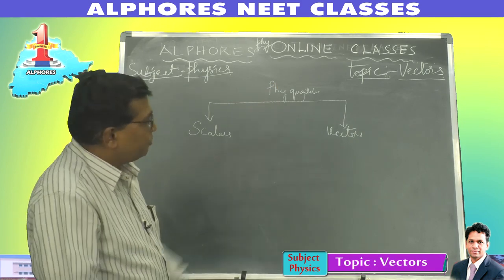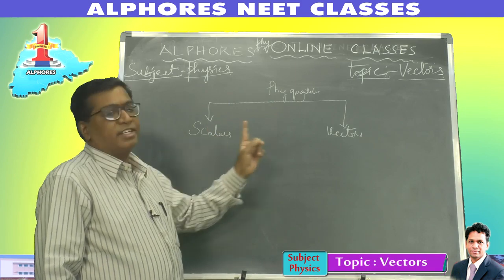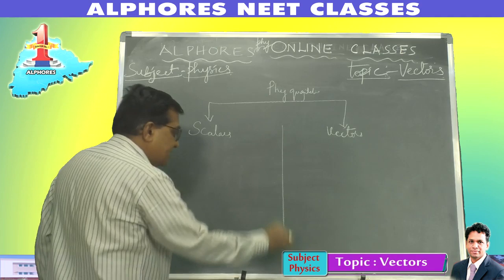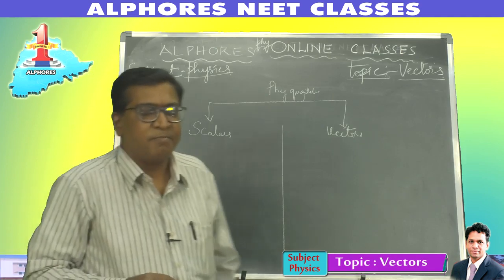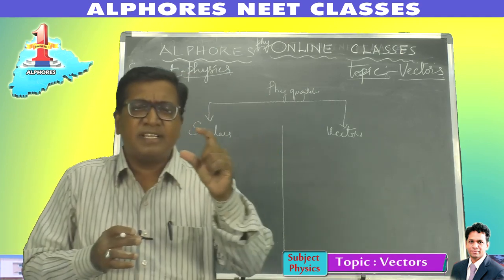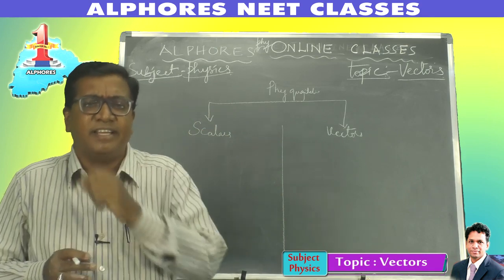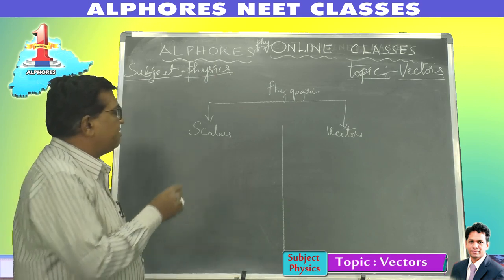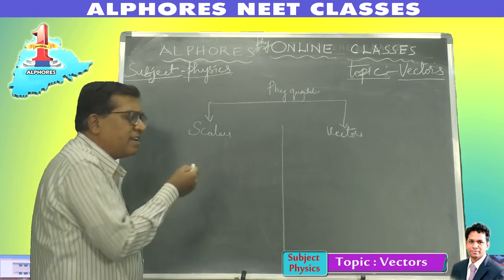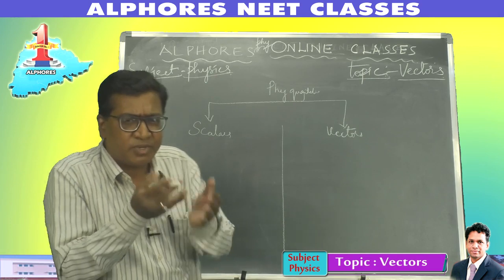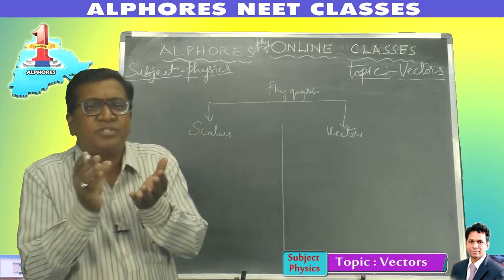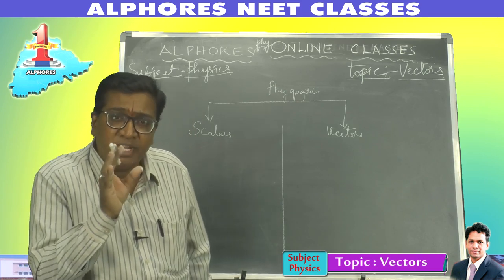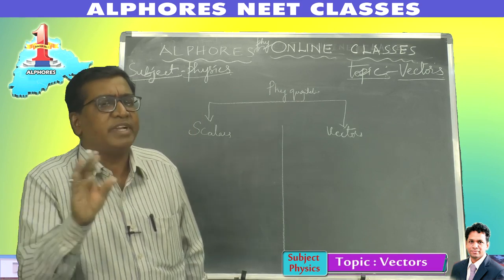Now, physical quantities are classified into two: scalars and vectors. So what are scalars? Let us have a keen perception of this. The word scalar itself means just scaled, and scaled means to measure. So scalars are quantities which are just measured; they have a magnitude, associated with a proper unit, and possess only magnitude and no direction.